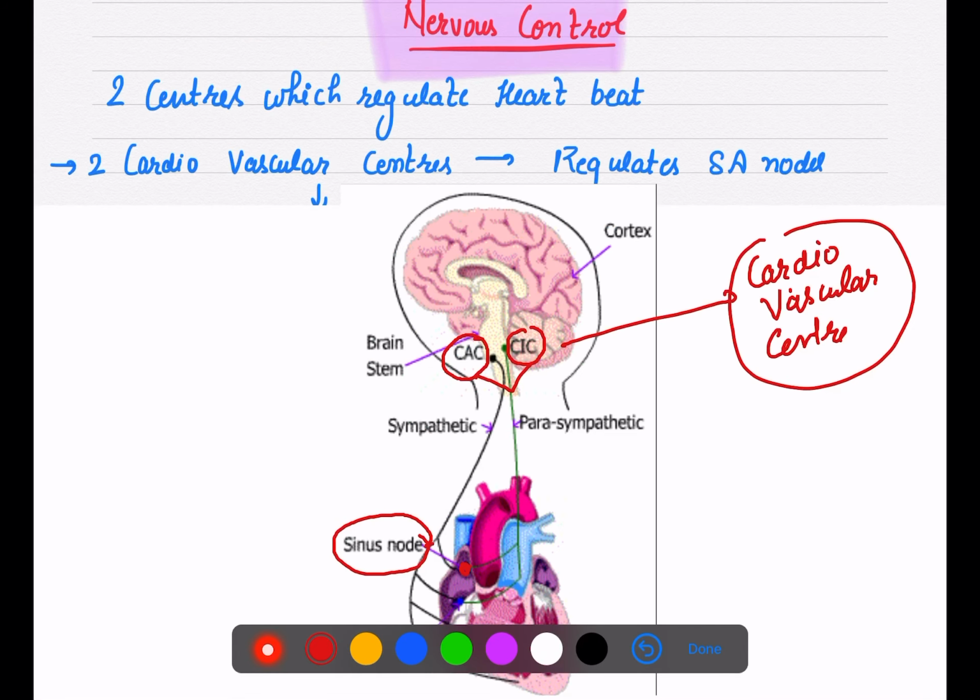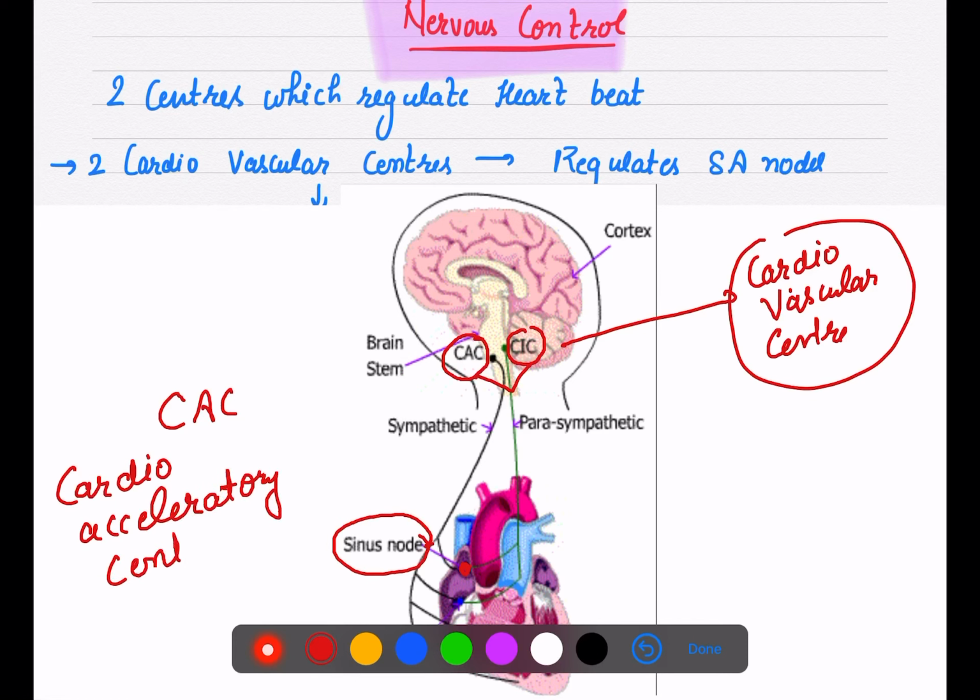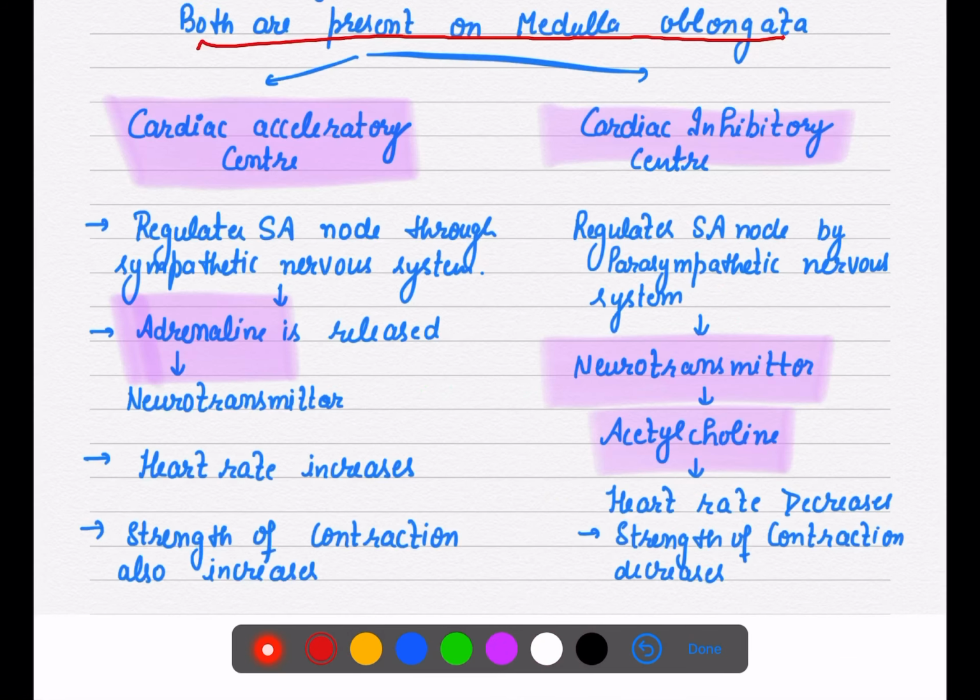One is known as CAC, the cardio acceleratory center, right? And another one is CIC, the cardio inhibitory center.